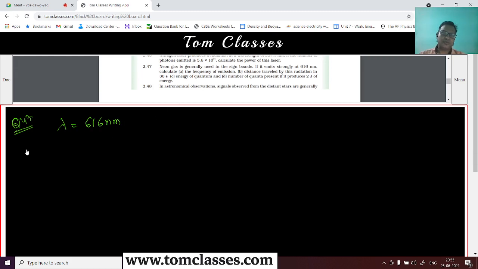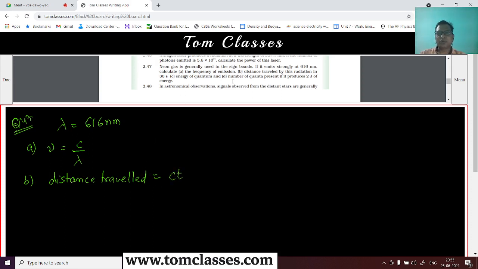Okay. So the first part he is asking is to calculate nu, that is frequency, that is c by lambda, right? Okay. So that is what we will do. Now second is the distance traveled by this radiation in 30 seconds. Since the velocity is the same, the distance traveled will be c times t, right? Okay, so that is what it is.